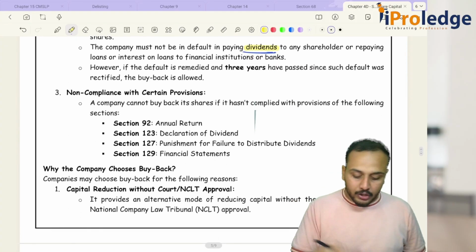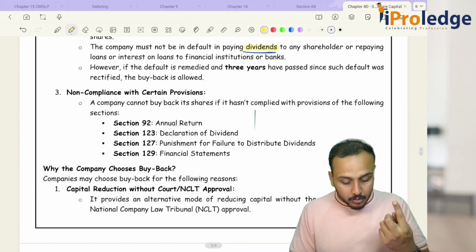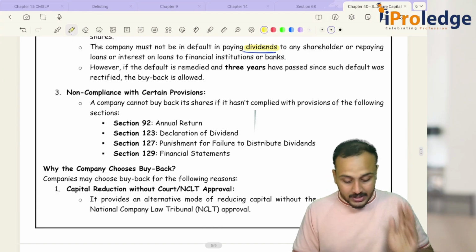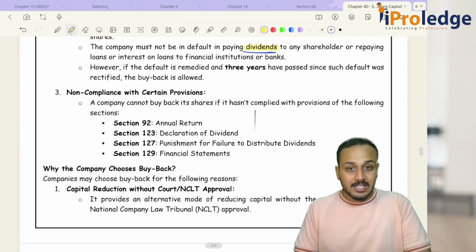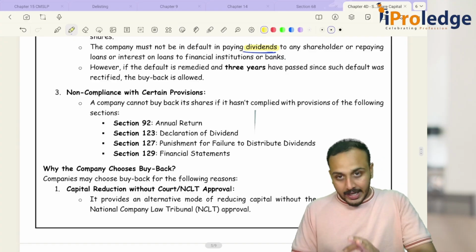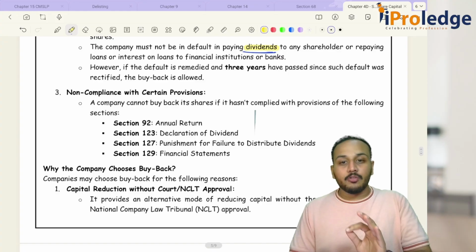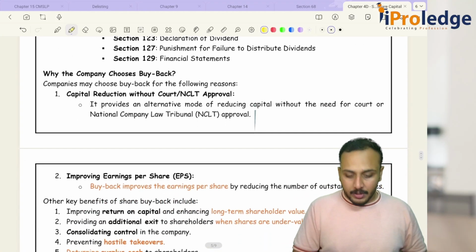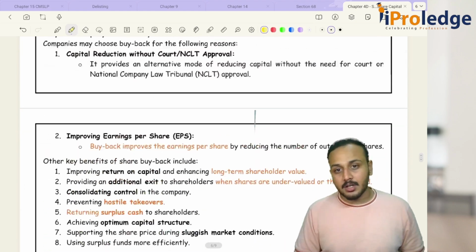And if there is non-compliance with section 92, which is your annual return, your dividends, then financial statements, with respect to these 4 things, you cannot go for buyback.